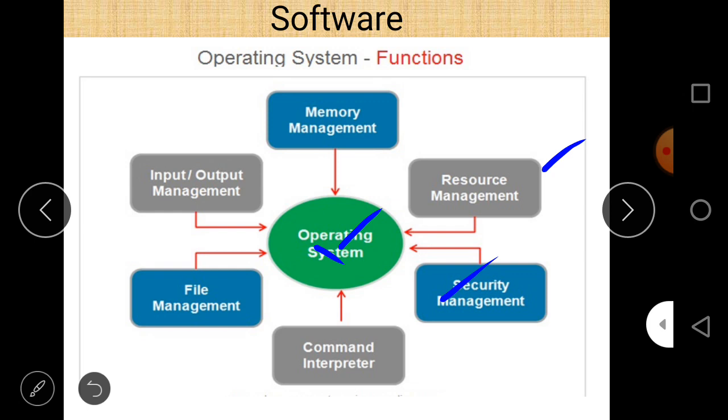And as you know, in a computer system everything is recorded in terms of files, so the operating system works as file management also, and it also manages different input and output devices. So these are all different functions of an operating system. In short, it works as memory management, resource management, security management, command interpreter, file management, and input output management. These are the different managements done by an operating system in our computer systems, and these are the different functions of an operating system.